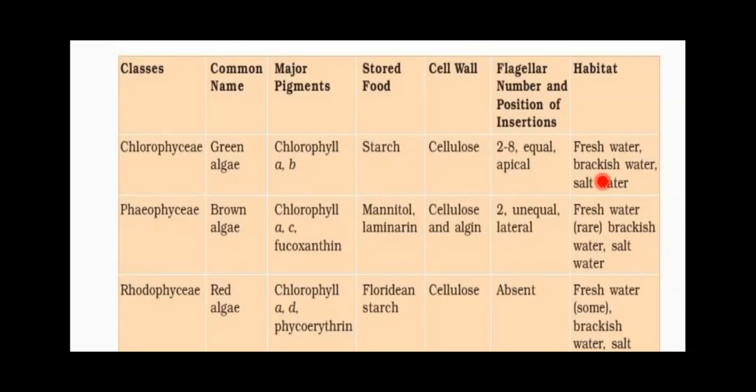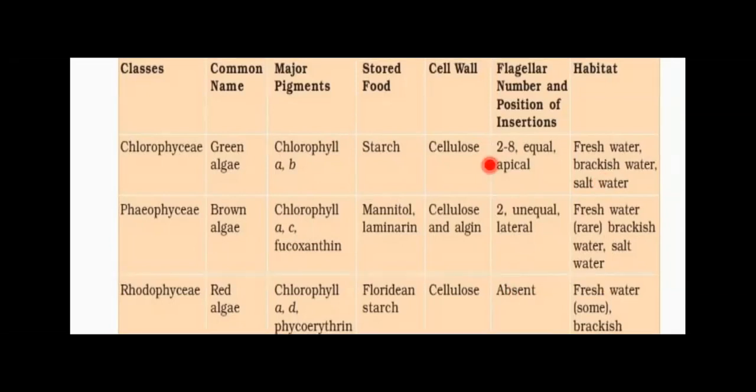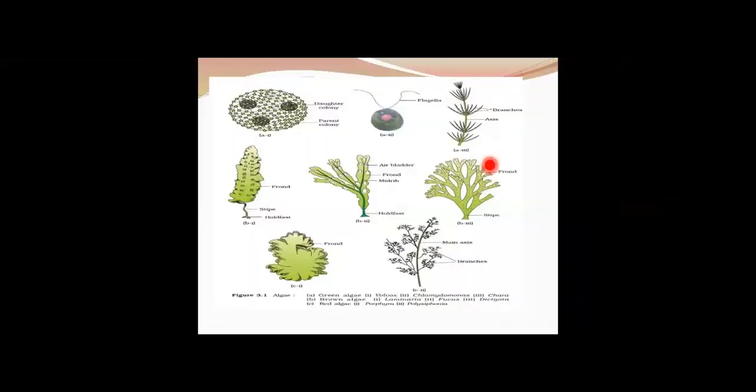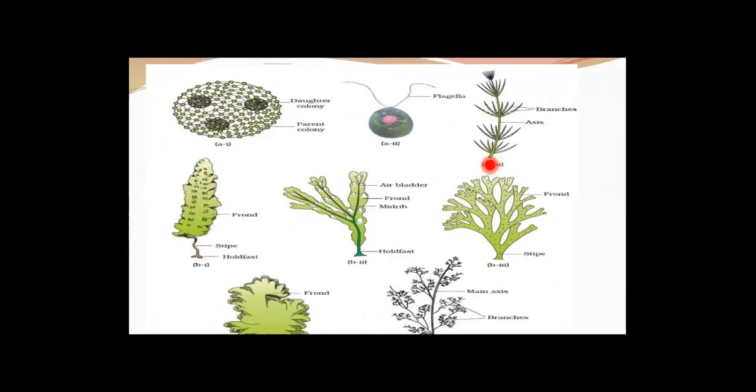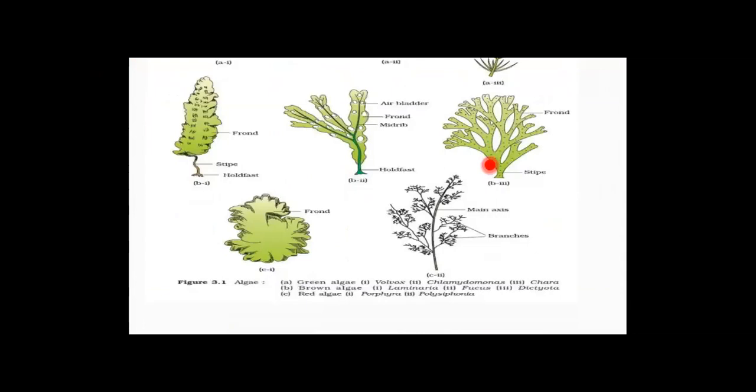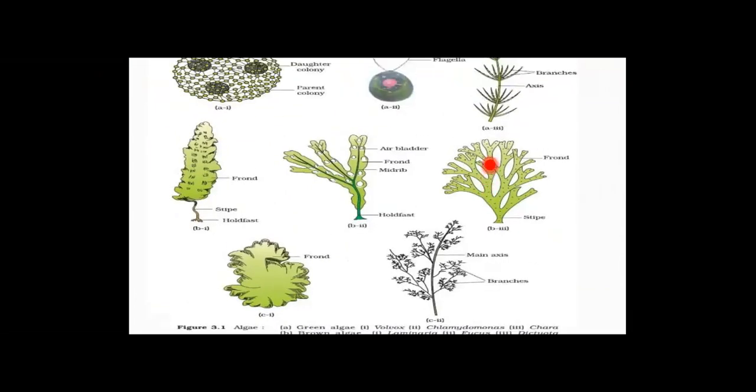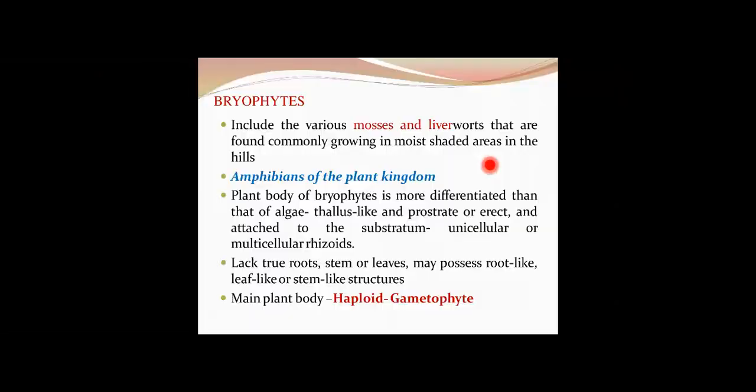Similarly, habitat can differ with respect to the different groups of algae, so this table is used for depiction. The diagram depicts figures of different algae: you can see Volvox is given here, then Chlamydomonas, Chara. Similarly we have different groups like brown algae, Laminaria, Fucus, then we have Dictyota as an example here. So these are the diagrammatic representations of different groups of algae.